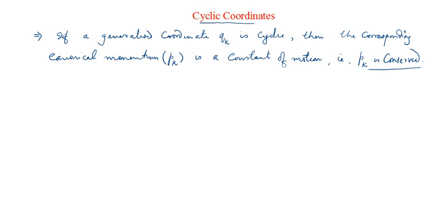And you know that in physics we always go behind quantities which are conserved, and physicists like conserved quantities. That is why in physics we talk about a large number of conservation laws. We always start with the law of conservation of energy, which is a very fundamental law of physics. Then we discuss the law of conservation of mechanical energy for a conservative system.